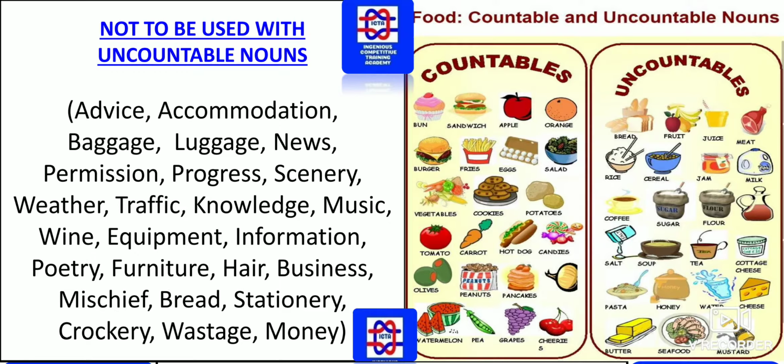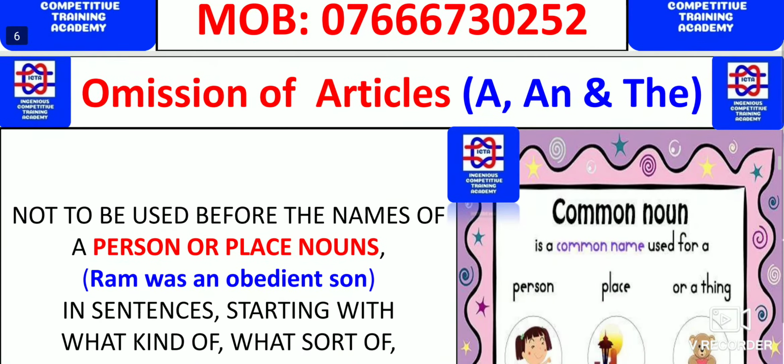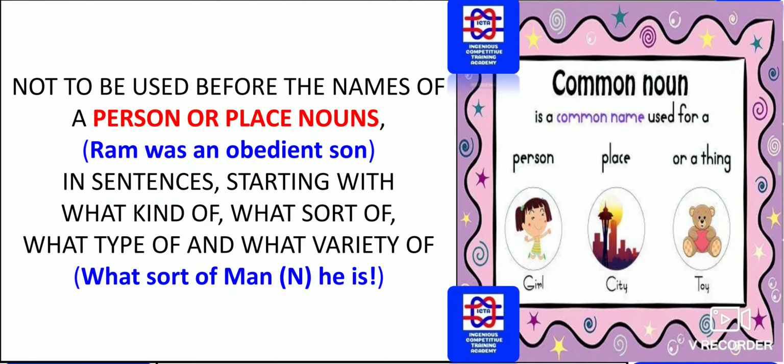In the case of countable nouns, you can directly see apples, oranges, burgers. These are all countable. In the case of soup, tea, cottage cheese, whatever pictures have been given, you can directly go through them and they are all uncountable nouns. So please remember them, where you cannot use the articles.